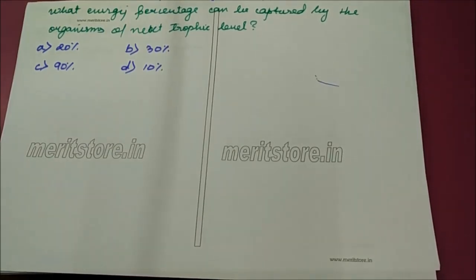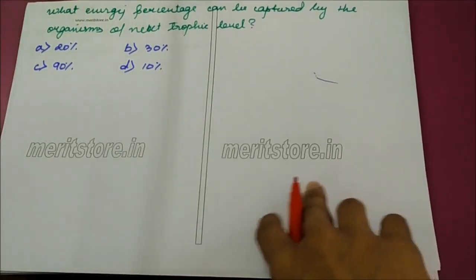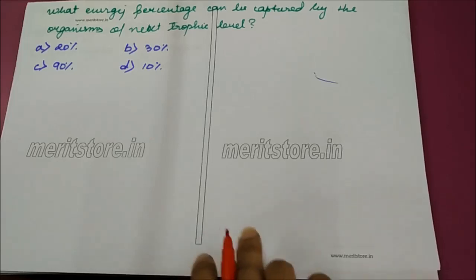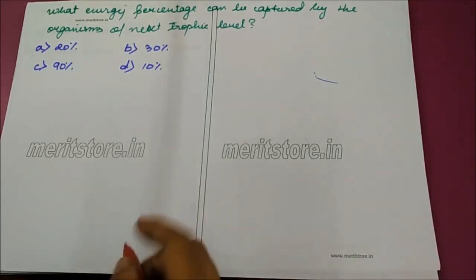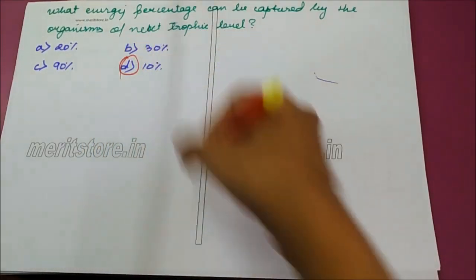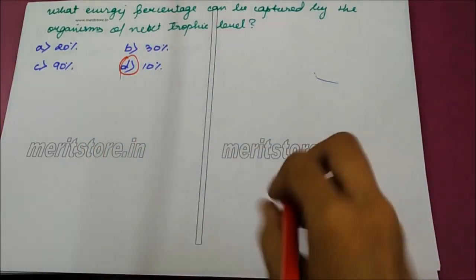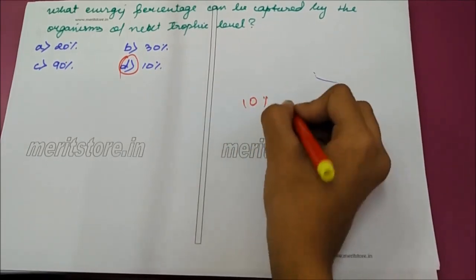What energy percentage can be captured by the organisms of next trophic level? The correct option is D, 10%. Lindemann gave the law of 10% of energy flow.